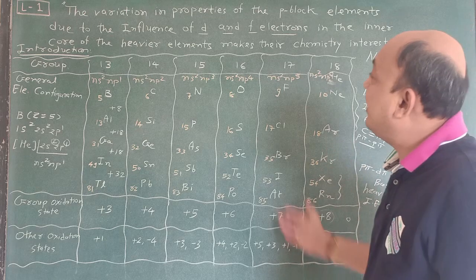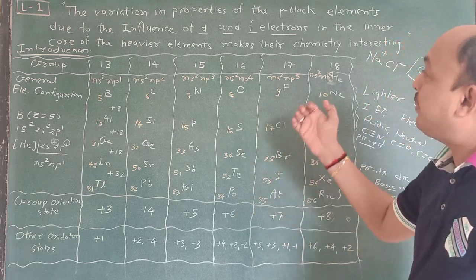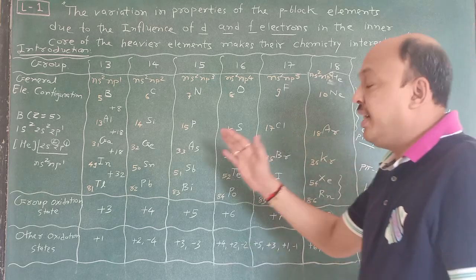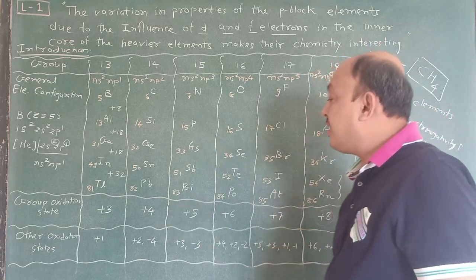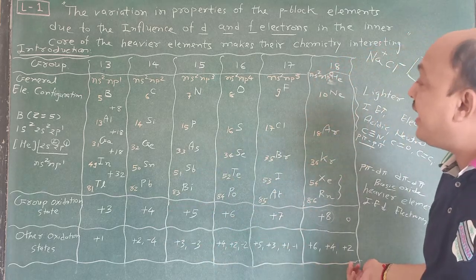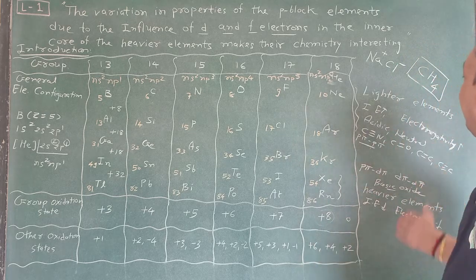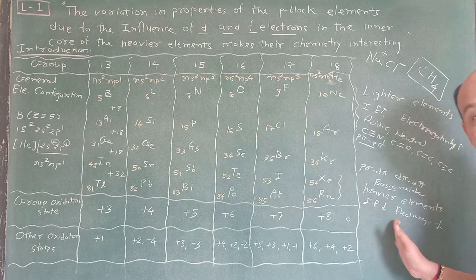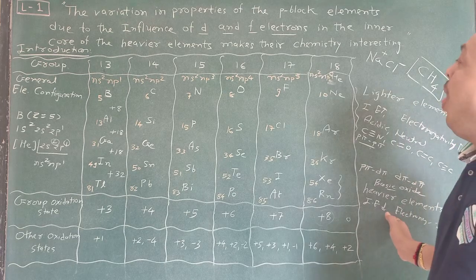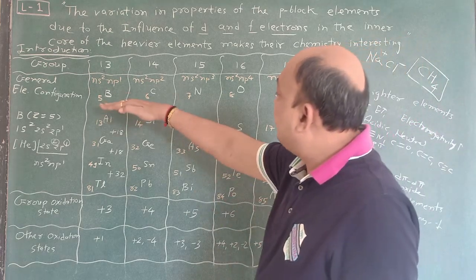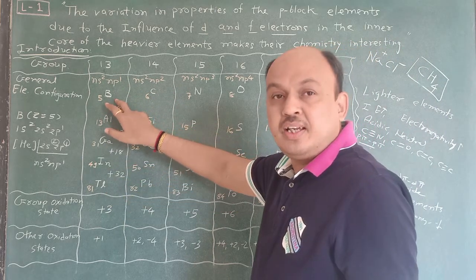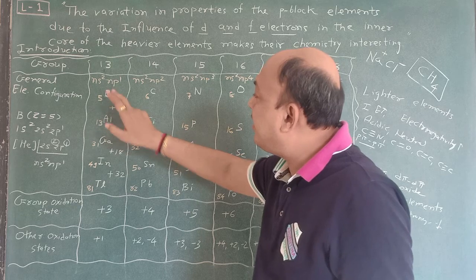And this you have to learn here in unit number 11, p block elements. In the introduction part, these other oxidation states are very important. Another term, lighter elements and heavier elements, is also very important. And just see boron, aluminium, gallium, indium, thallium. So boron contains how many electrons?